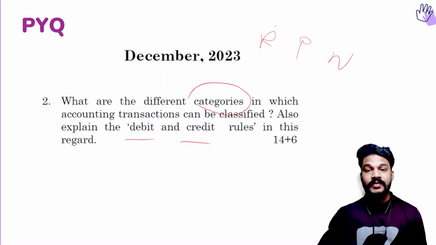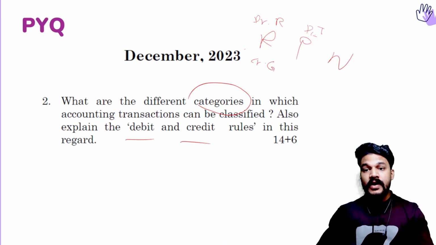So what are the debit and credit rules? The rule about real accounts is debit what comes in and credit what goes out. Then regarding personal accounts, debit the receiver and credit the giver. Then in case of nominal accounts, debit all expenses and credit all incomes.